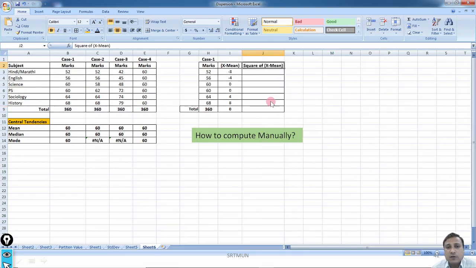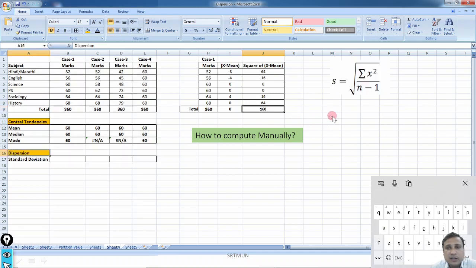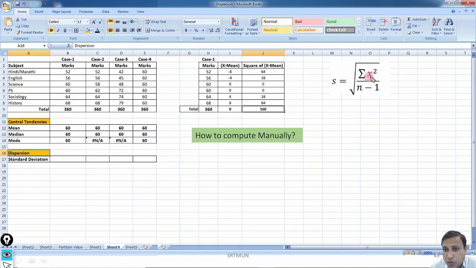Anyhow, if you are able to give meaning to all these values, then that's enough. No issue with all these technical jargons. Now further, what I'll do is square all these numbers. So I'll square the variation. As I square all these numbers, I'll add all these squares of variations and get the number. Then I'll use one formula. The formula is: standard deviation is equal to the square root of the summation of small x squared divided by n minus 1. This small x is nothing but x minus 60, correct?